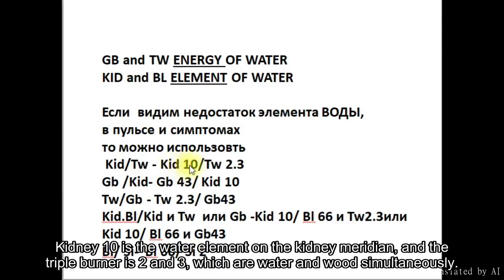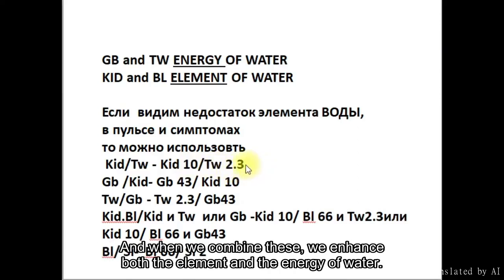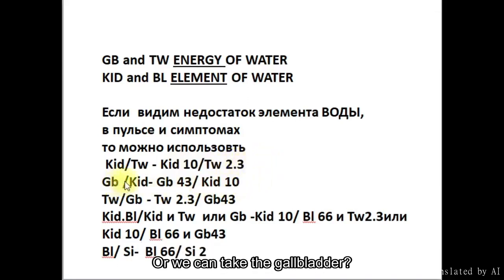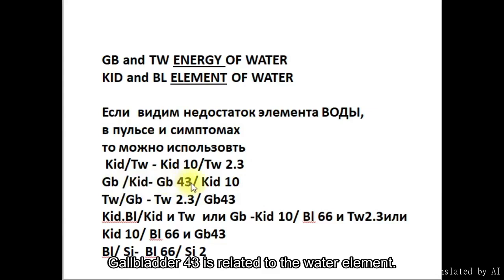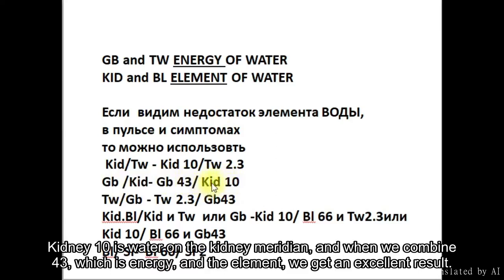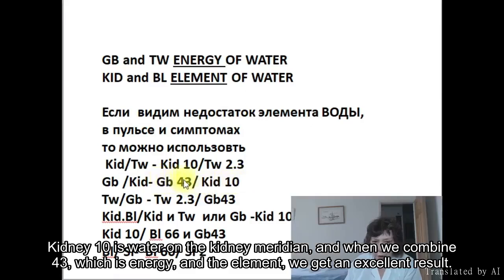So, we create a certain resonance, for example, by selecting a point. Kidney 10 is the water element on the kidney meridian, and the triple burner is 2 and 3, which are water and wood simultaneously. And when we combine these, we enhance both the element and the energy of water. Or we can take the gallbladder and the kidneys. Gallbladder 43 is related to the water element.